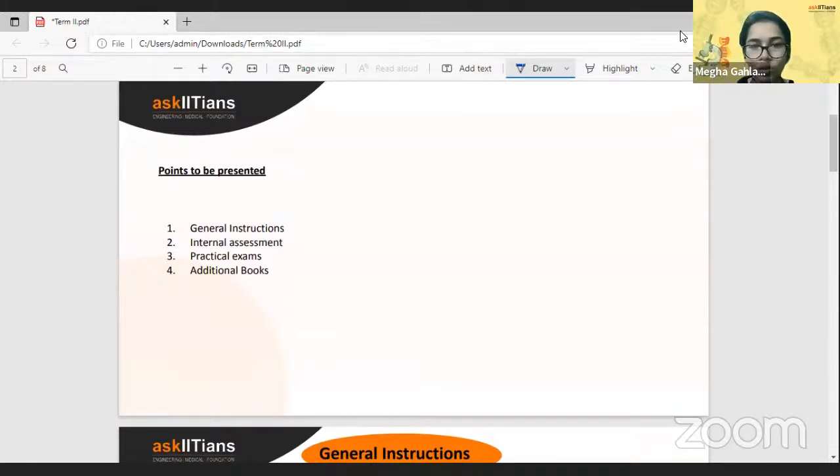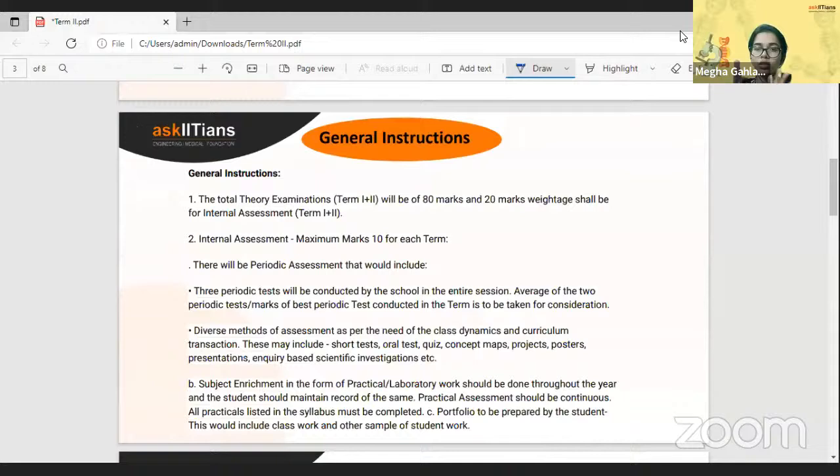As I talked about these already, we'll be moving ahead with the general instructions first. Now, the one thing that you need to understand is that the total theory examinations would be term 1 plus term 2, and both the internal assessment as well. So we'll be having the theory marks as 80, and we'll be having internal assessment marks as 20.